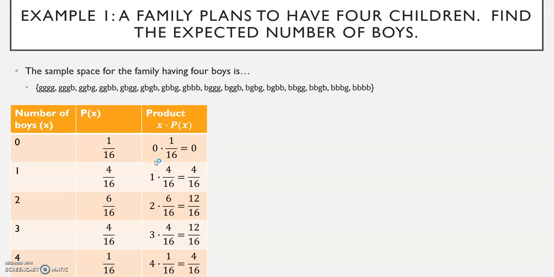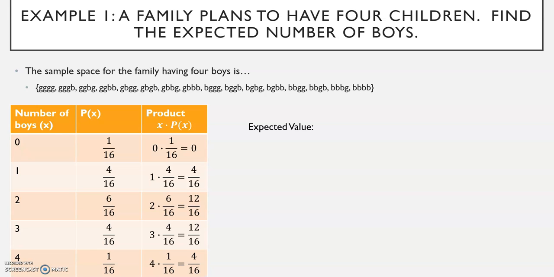Then find the products. 0 times 1/16, 1 times 4/16, 2 times 6/16, 3 times 4/16, and 4 times 1/16. Notice I did not simplify these fractions after I multiplied, because remember, we're going to find the sum. When we're finding the sum of fractions, we want common denominators, so I did not reduce.